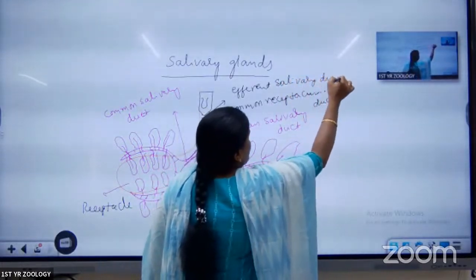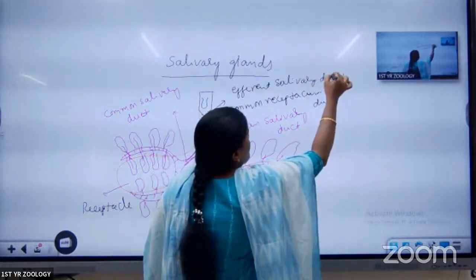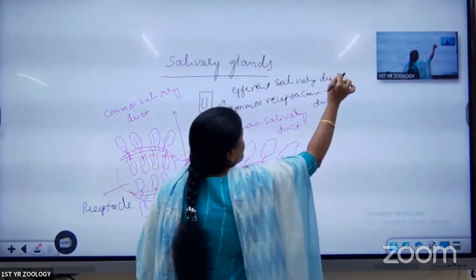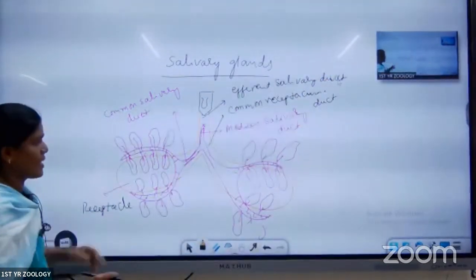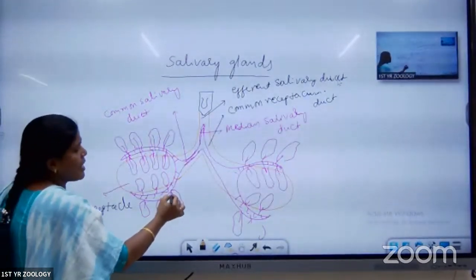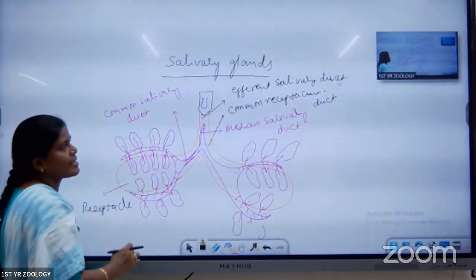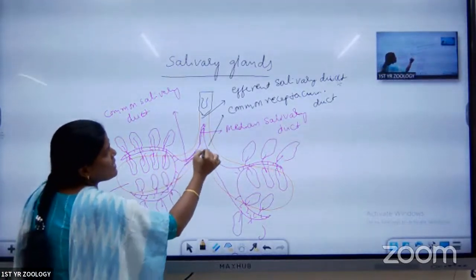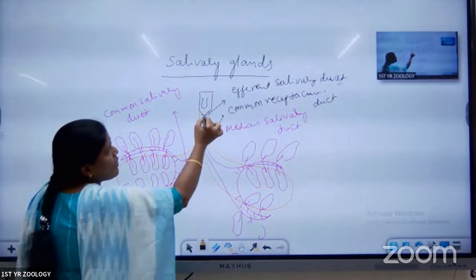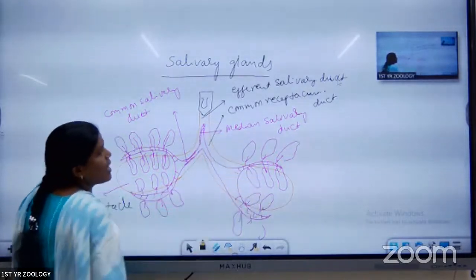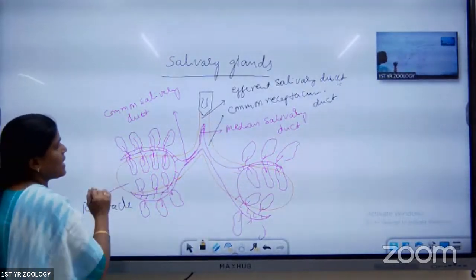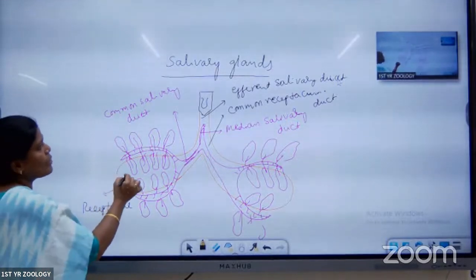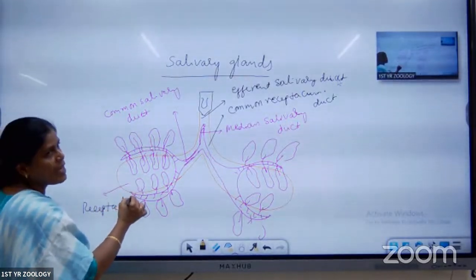These are the labelings of the salivary duct. What is the use of the salivary duct? The acini have zymogen cells. These zymogen cells secrete the saliva. That saliva goes through the common salivary duct to the median duct. From the median duct it enters the receptacles, which are useful for storing the saliva.